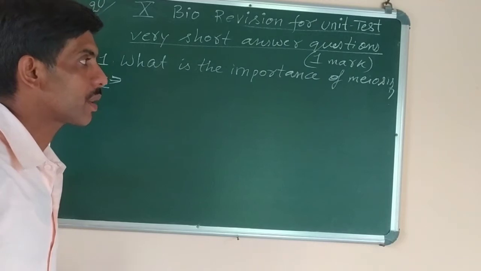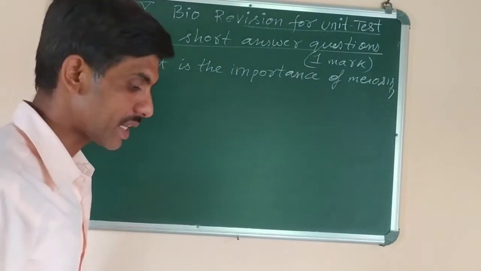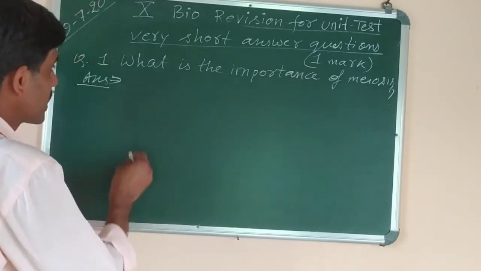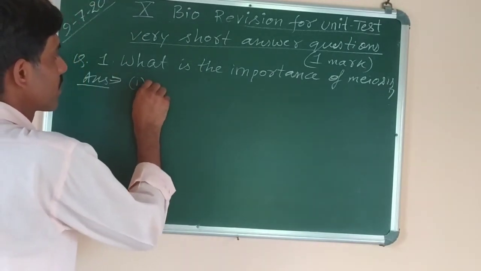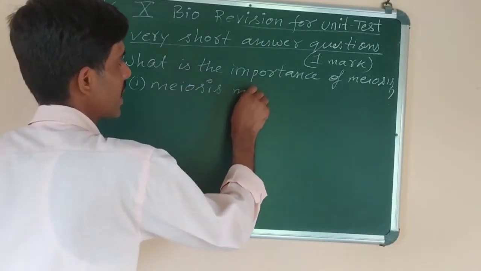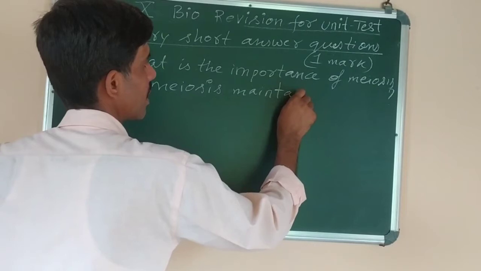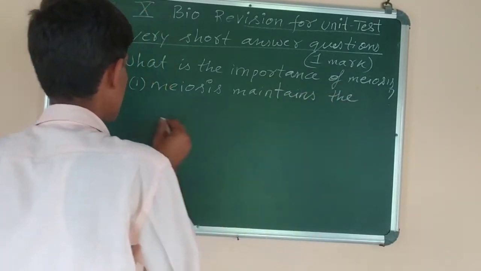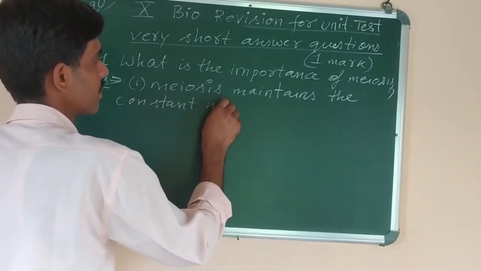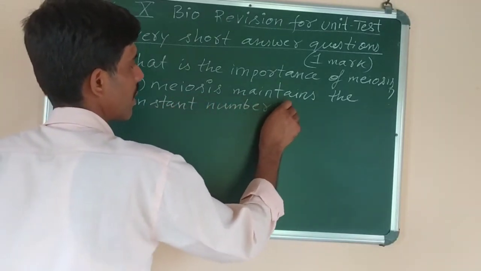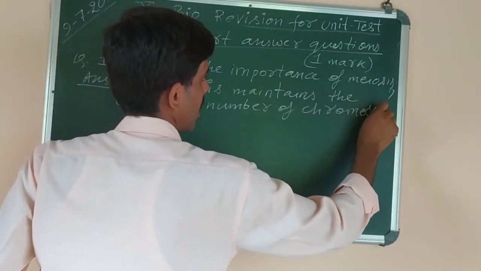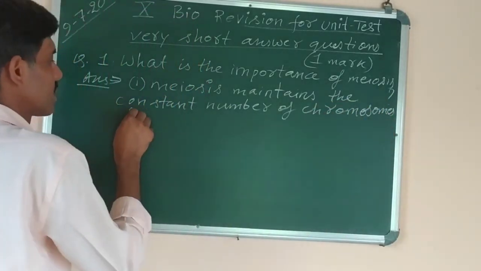Like what is the importance of meiosis cell division? The first point is meiosis maintains the constant number of chromosomes in a species. First point, meiosis maintains the constant number of chromosomes in a species.